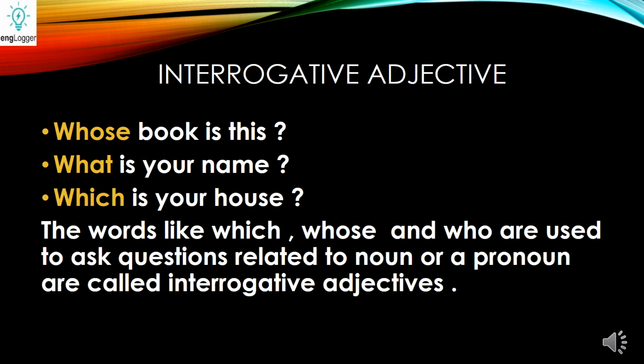If it is an interrogative pronoun, like what is your name? After what comes is, that is a pronoun. So that is an interrogative pronoun. Which is your house? Again, which house is this? Then it will be an interrogative adjective. And if it is which is this house, it will become an interrogative pronoun. So here you have to see the difference between interrogative adjectives and interrogative pronouns.